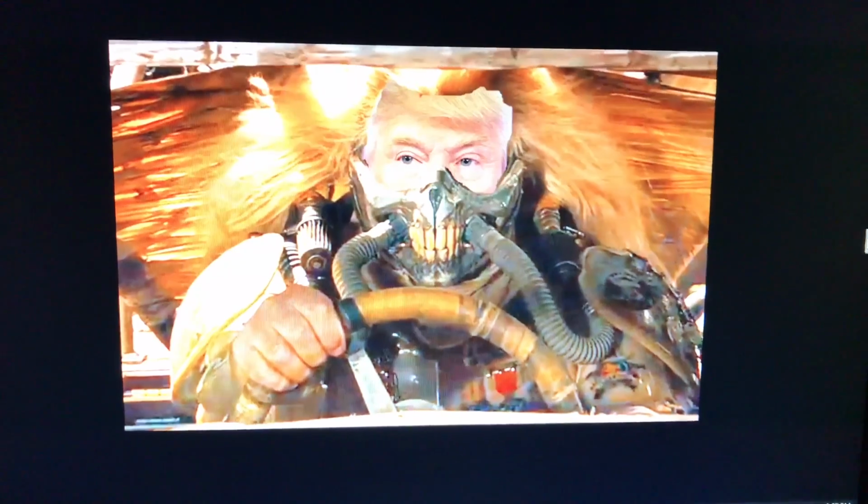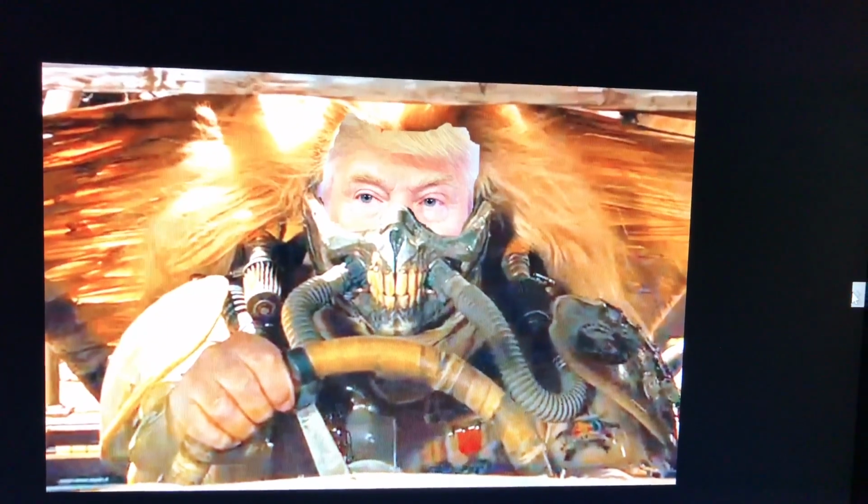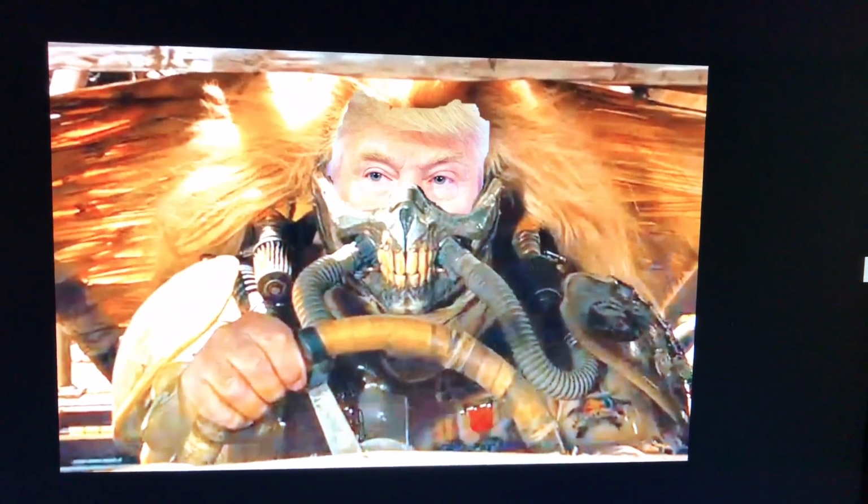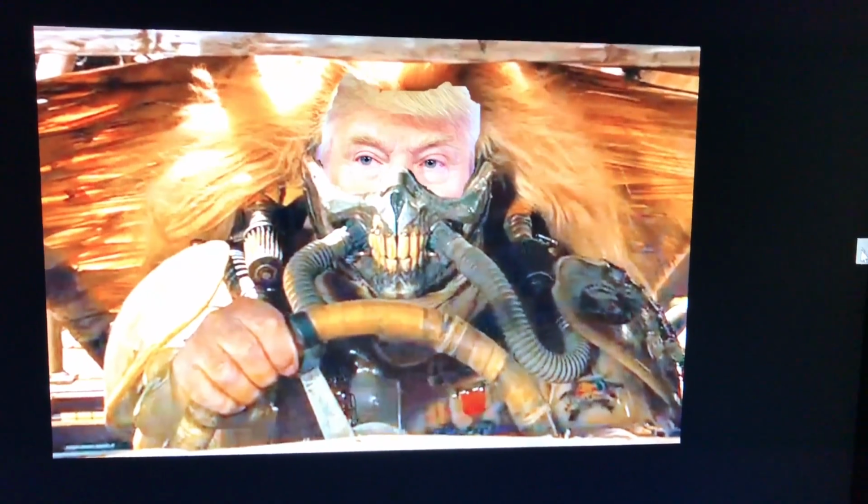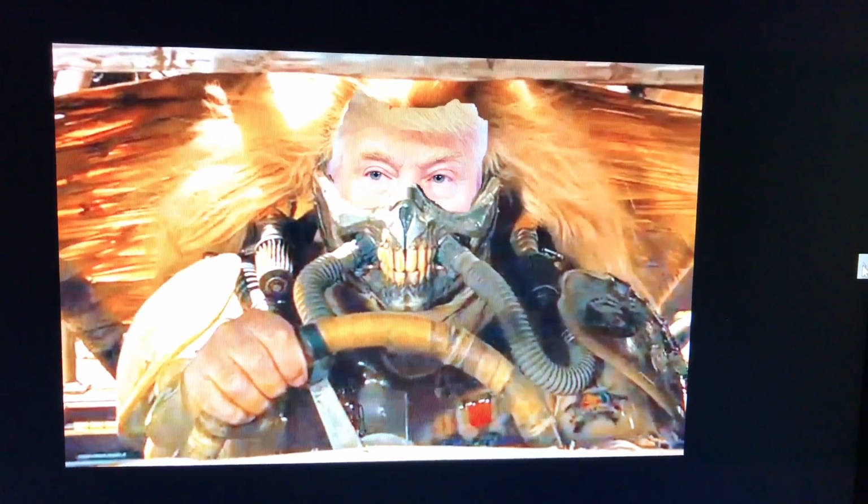Okay, that's the Immortan Trump. That's one of my favorites right there. That's Donald Trump as Immortan Joe from, what's that, Mad Max.